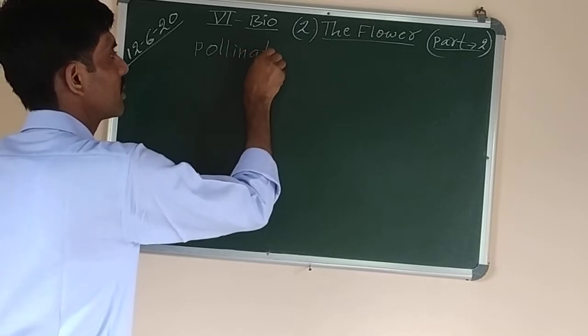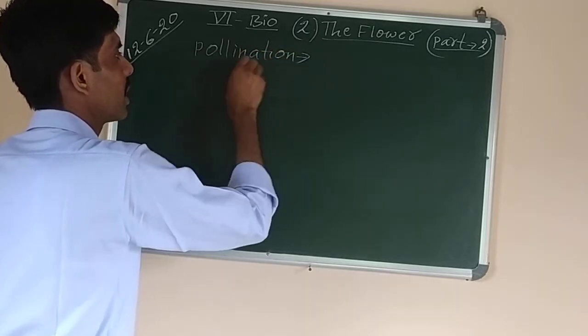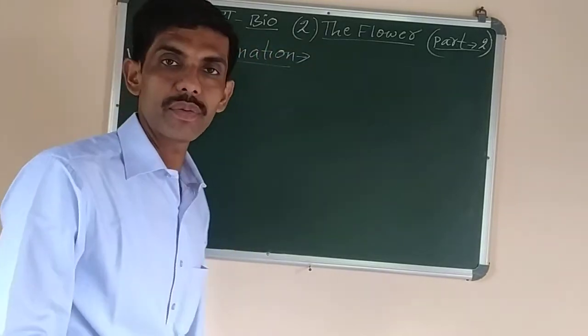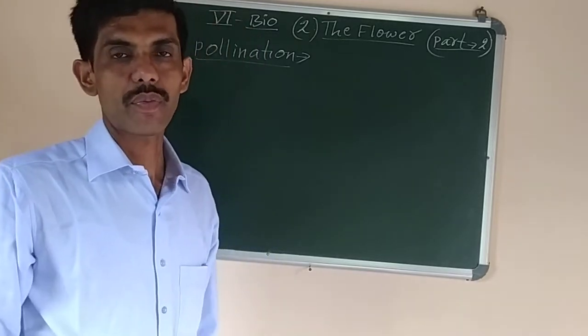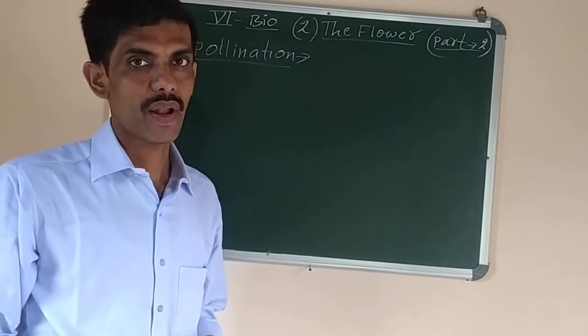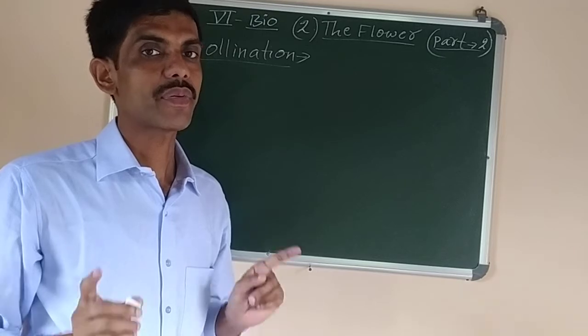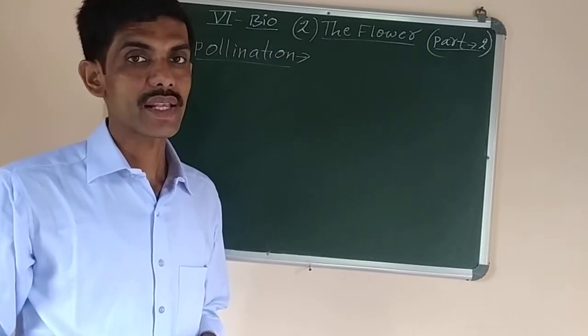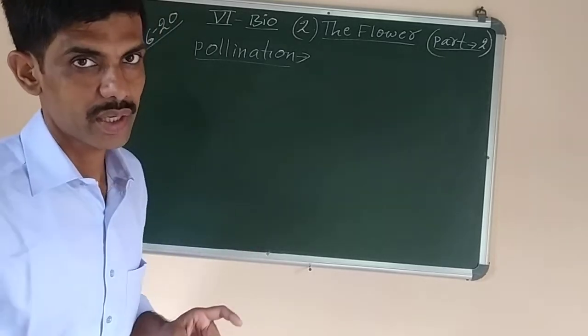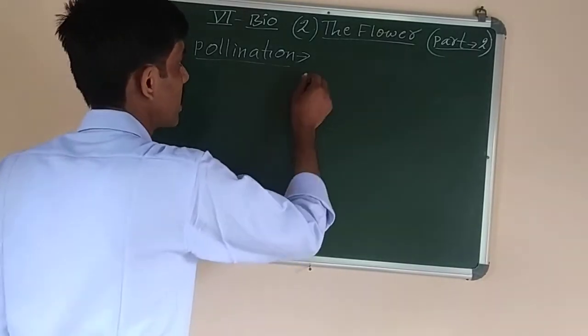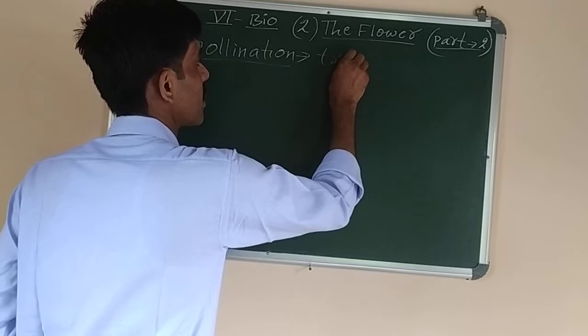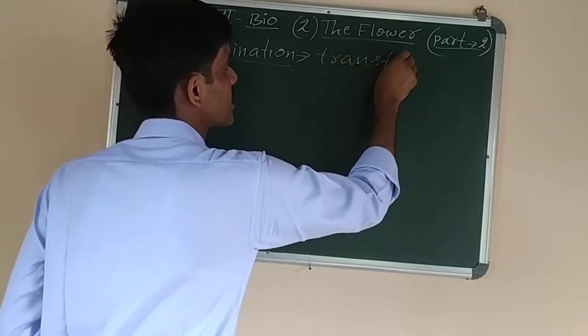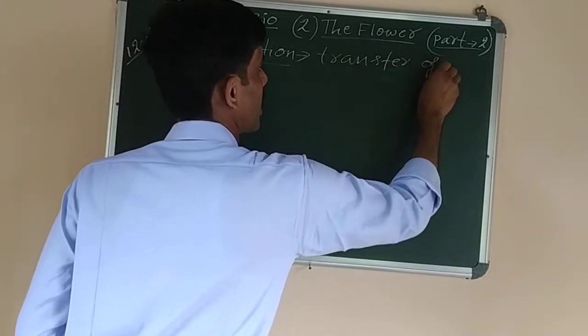What is pollination? Pollens are the male reproductive cells or gametes which are produced in the anthers of the flower. And anther is a part of stamen. Stamen is collectively known as androecium, which is the male reproductive part of the flower. So what is pollination? The definition of pollination is transfer of pollen grains.